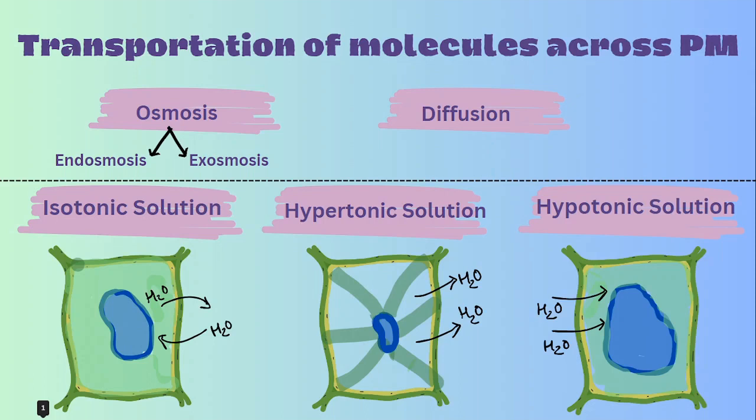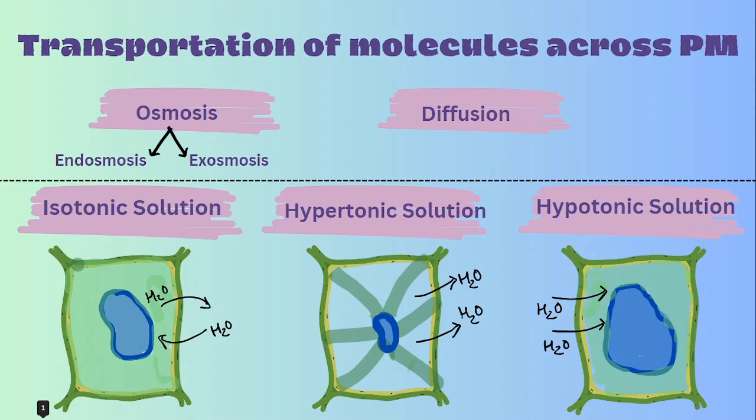Endosmosis means the movement of solvent occurs into the cell. In exosmosis, movement of solvent occurs outside the cell, right? And this largely depends upon the characteristics of the environment surrounding the cell. It is a comparison between the inner and outer surroundings of the cell. So there are three conditions, three solutions, which we can see in osmosis. The solutions are isotonic solution, hypertonic solution, and hypotonic solution.